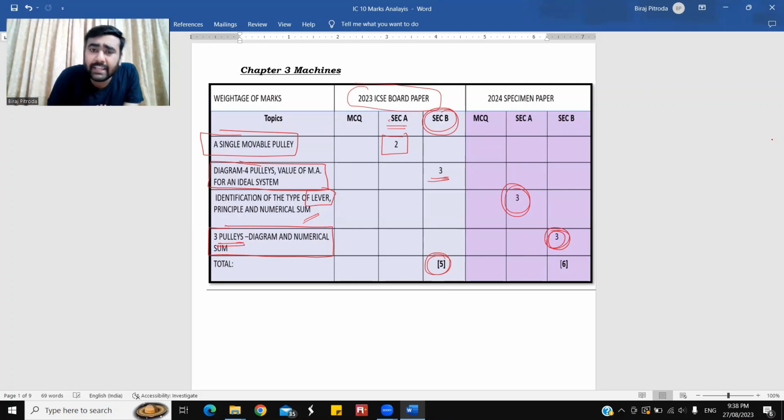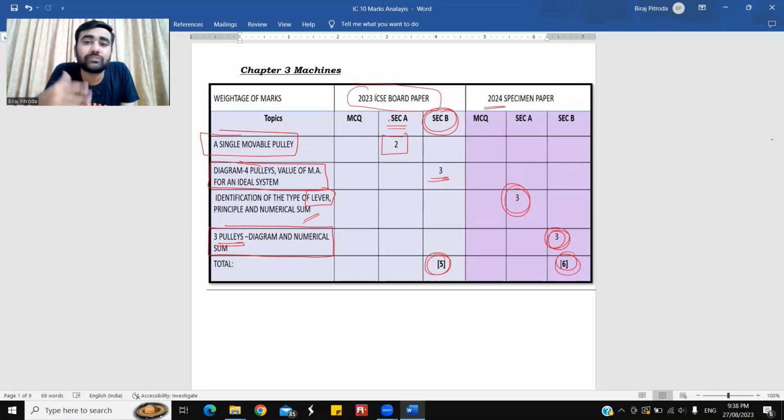Okay. 3 pulley diagram numerical, like it's a numerical based question on pulley system, students, which is seen for 3 marks. Again, they have maintained the average here for 5 marks in 23 paper and 6 marks in 2024 ka paper. On an average, this chapter is of 5 to 7 marks. Might be possible that 1 mark might increase. I feel definitely marks will be increased. A very rare chance where marks will be decreasing in this chapter.